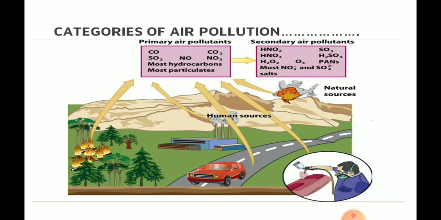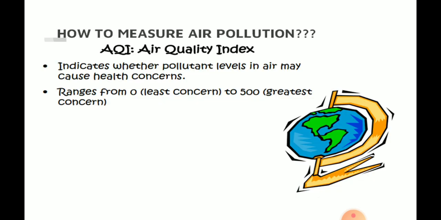Secondary air pollutants, for example, nitric acid, sulfuric acid, nitrogen dioxide, hydrogen peroxide. All of these come under secondary air pollutants. So how do we measure air pollution?